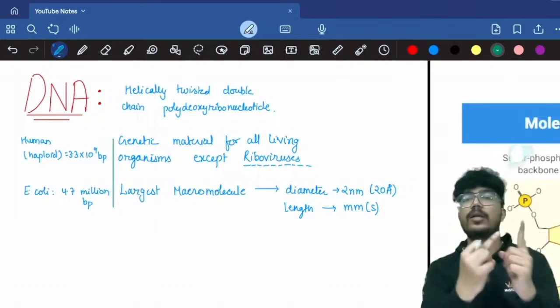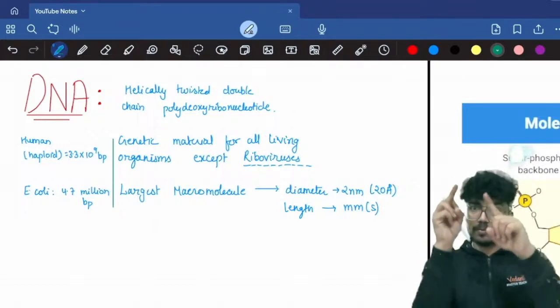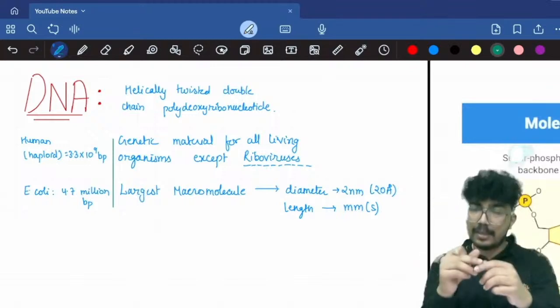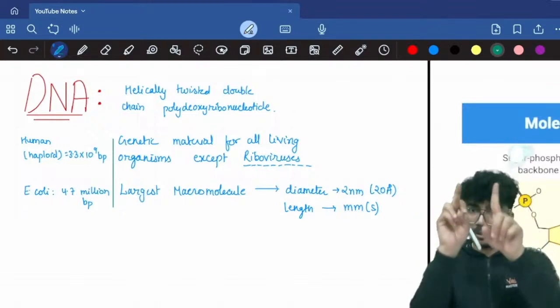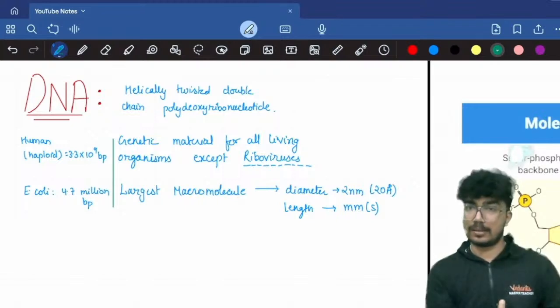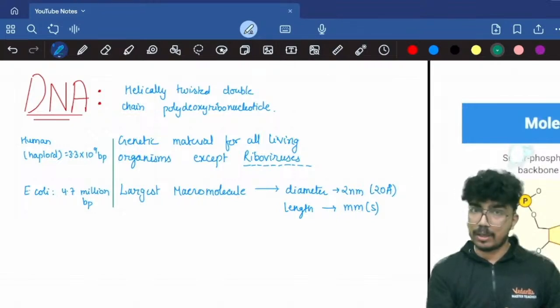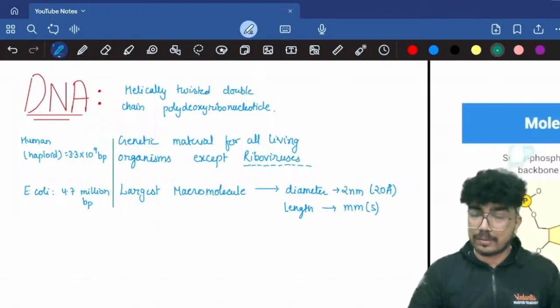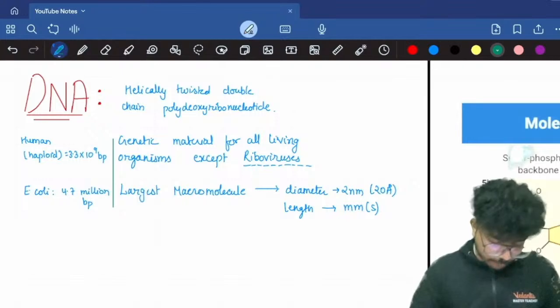The two strands are not twisted over one another. Instead, the whole duplex remains antiparallel and is twisted like this. So helically twisted double chain polydeoxyribonucleotide is the DNA, that is deoxyribonucleic acid.